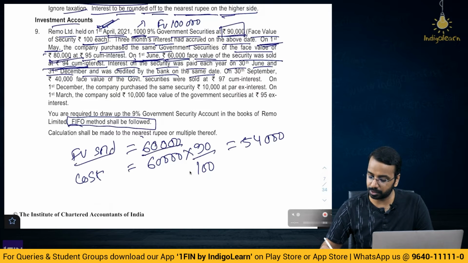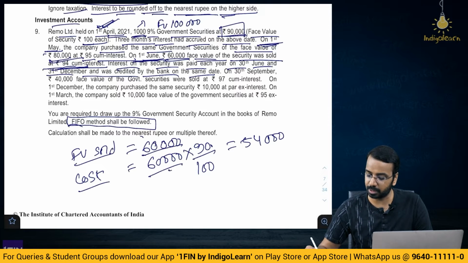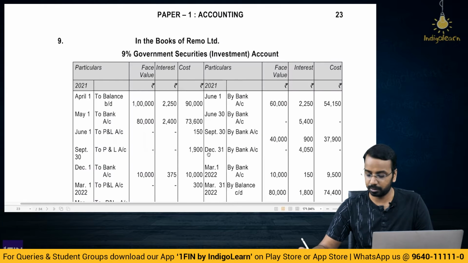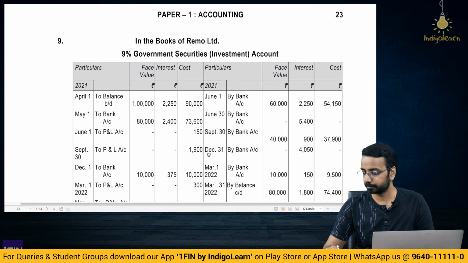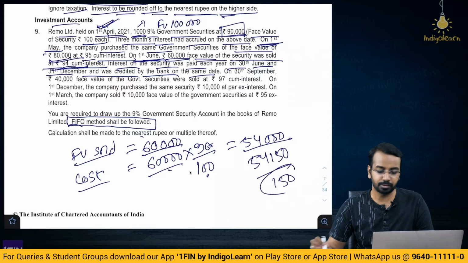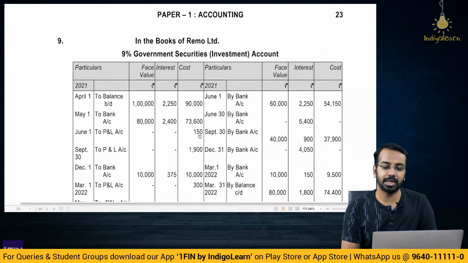Face value sold 60,000, cost is 60,000 multiplied by 90 by 100, because for 100 face value 90 is the cost, 54,000 is the cost. Sale value 54,150. So, profit is 150. So, that profit you will transfer to the P&L, right.